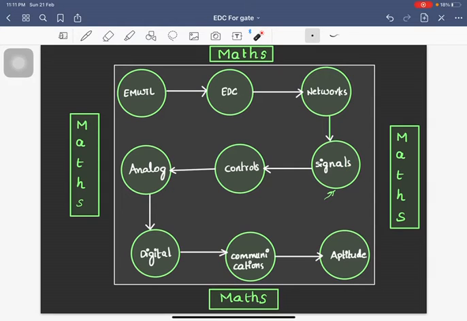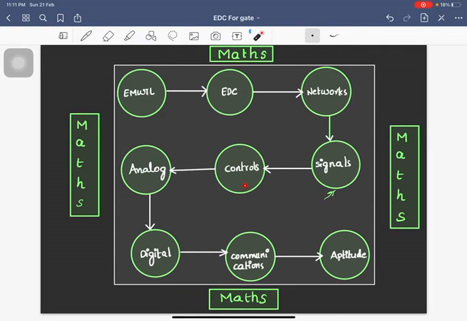After learning signals and systems, concepts like Laplace transforms, the impulse response, the frequency response, and convolution will be quite helpful in control systems. In control systems, mainly the Laplace transform has huge application.